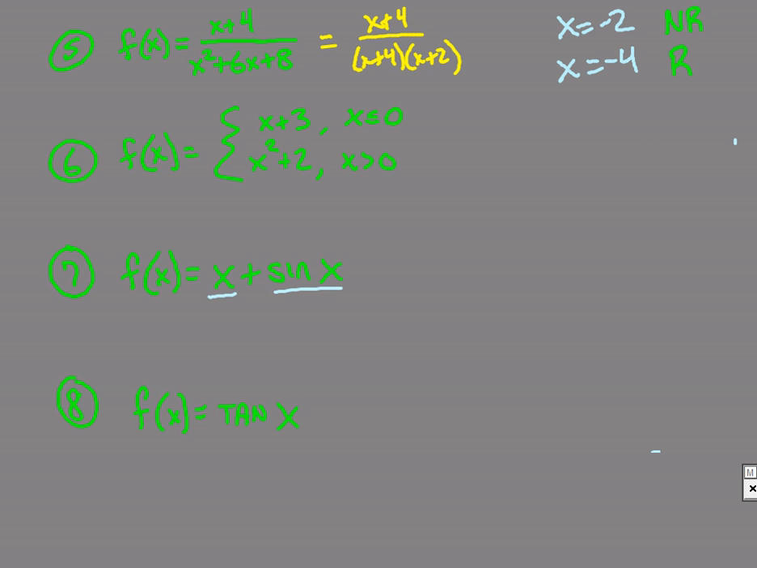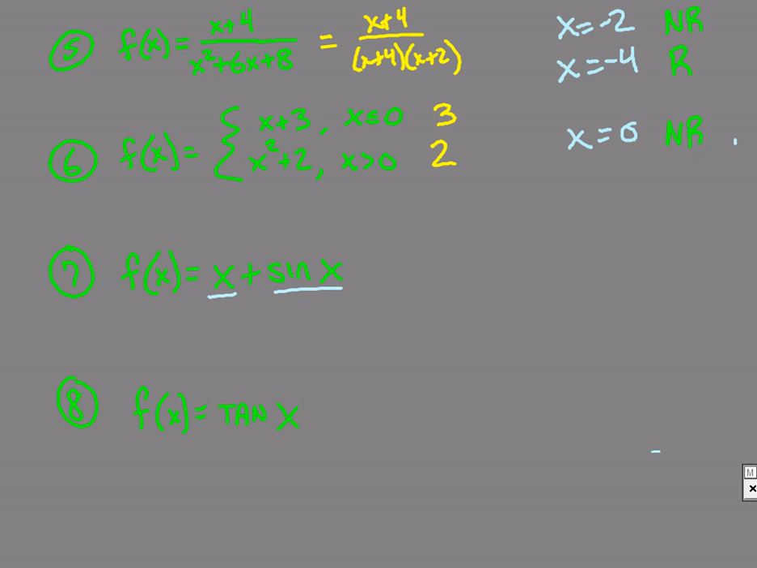All right? In number 6, if I plug in this breakpoint of 0, I should get 3 here, and I should get 2 there. Well, those are not the same. That means that it is not continuous at this breakpoint in the piecewise function of x equals 0. And because of that, it's like a little jump here to get from 2 to 3. That makes this a non-removable discontinuity.